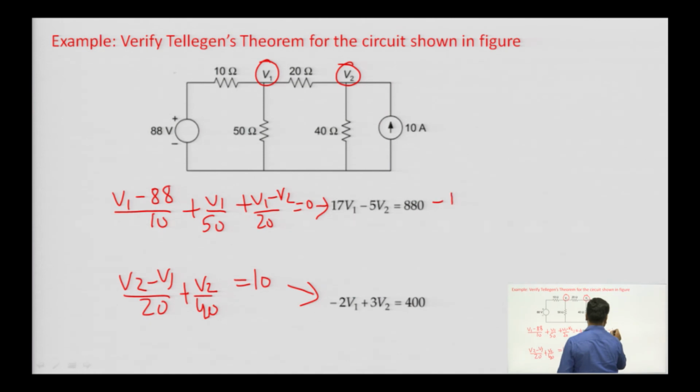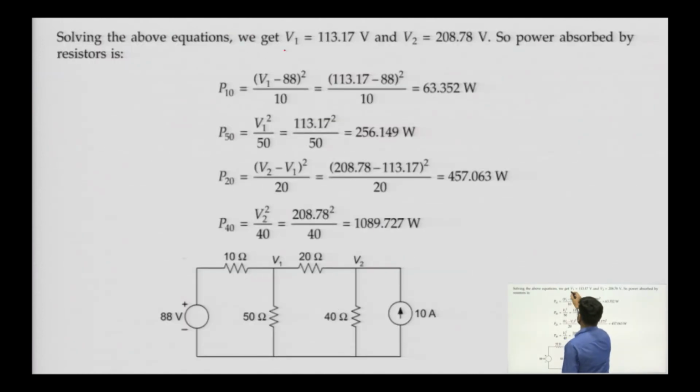So, we have two equations, 1 and 2. We will solve them to get the value of V1 as 113.17 and V2 as 208.78 volt. Now, we will find out the power associated with all the resistors. So, the power associated with the 10 ohm resistor will be equal to I square R.